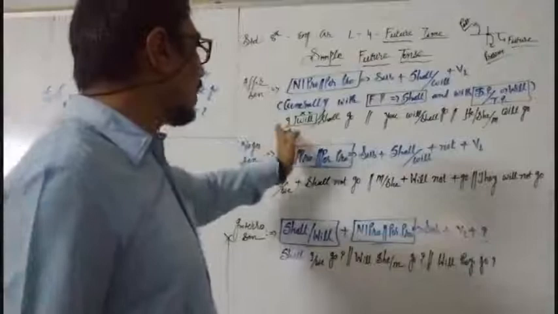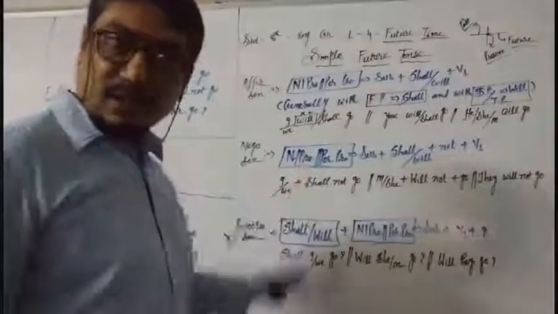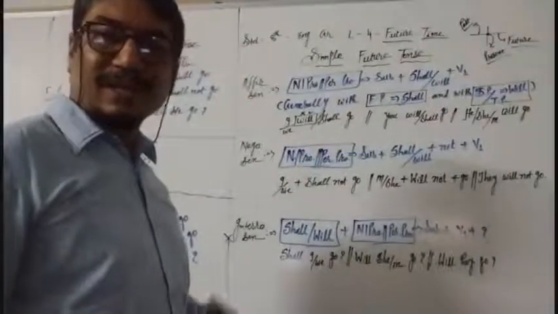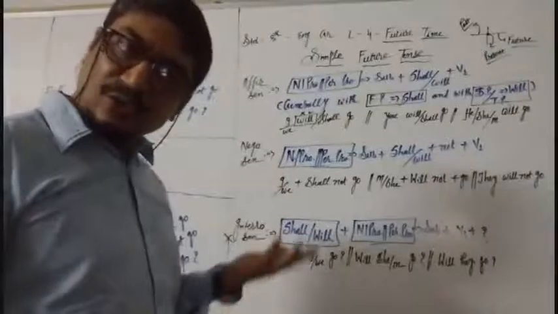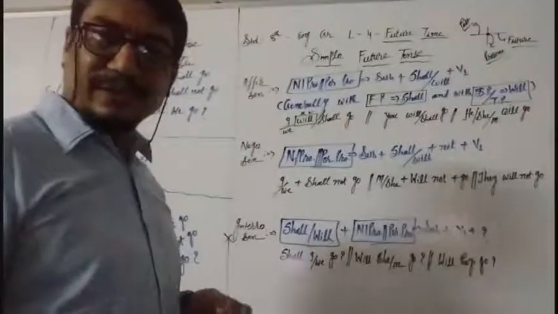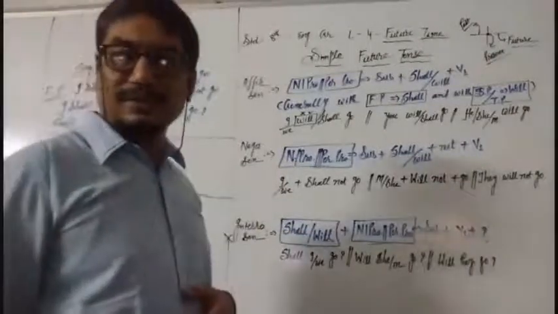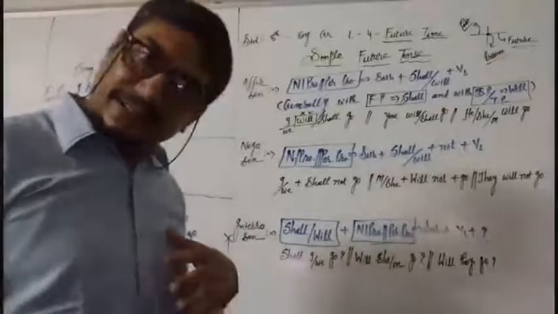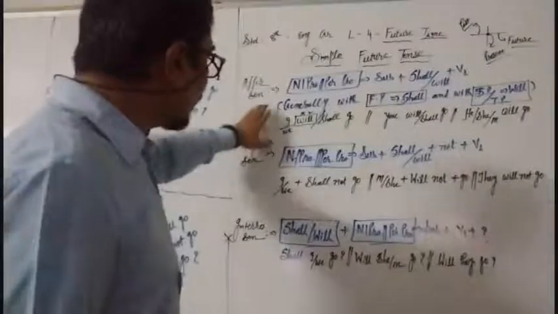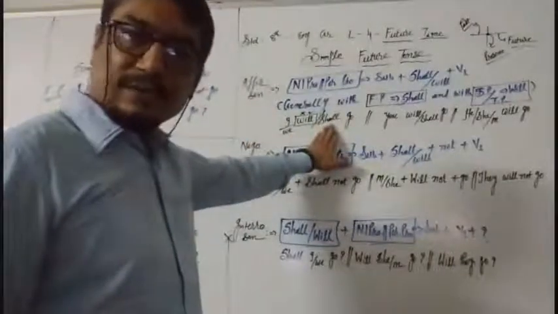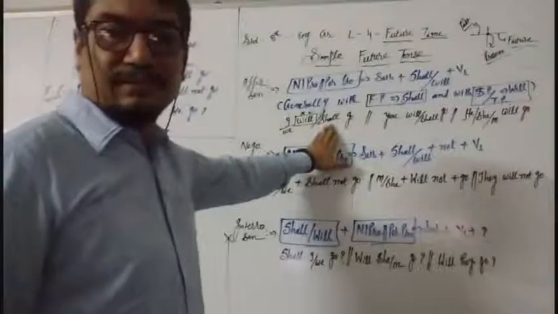That is correct. Or I shall go, we shall go is correct. I will go is correct, not correct? Then I will go is a wrong sentence. I cannot say it, it's wrong. Then it's correct. Generally we use I with shall, or shall is used with I. Generally. Where can will be used?